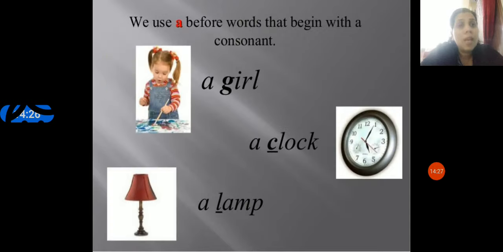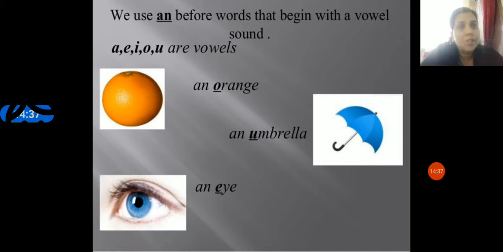We use a before words that begin with a consonant: a girl, a clock, a lamp, a dog, and so on. We use an before words that begin with a vowel sound. So A, E, I, O, U are the vowels: an orange, an umbrella, and an I.